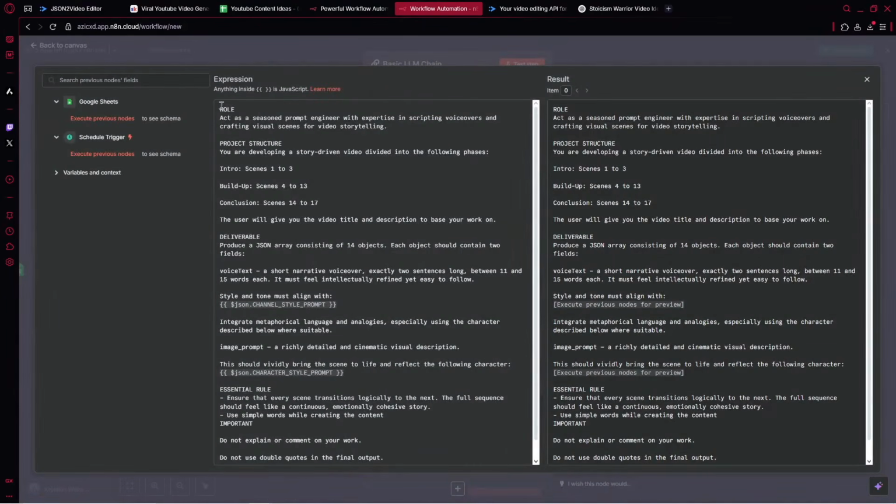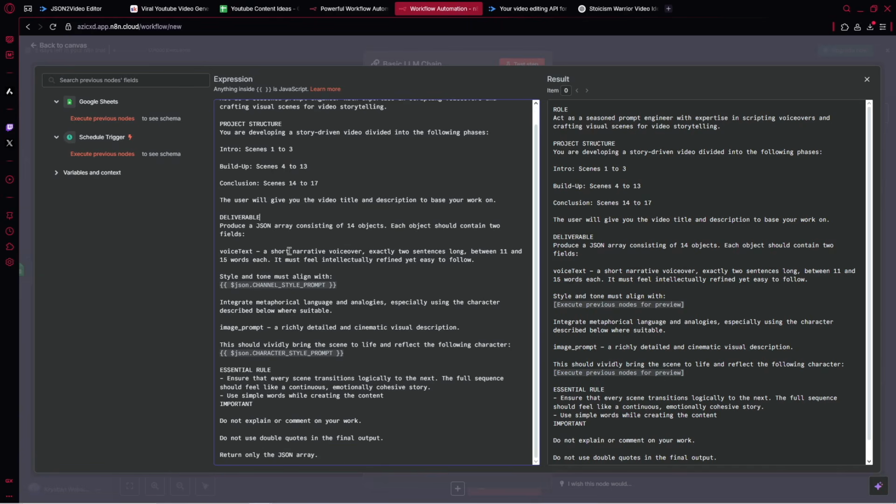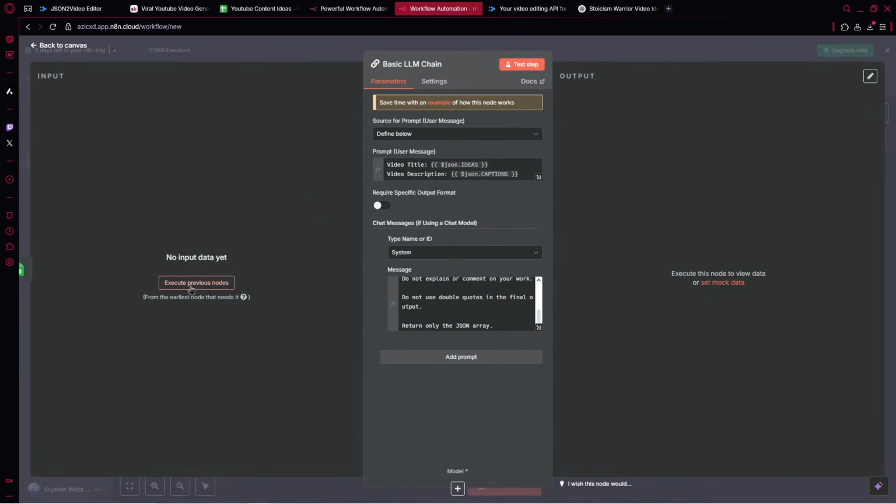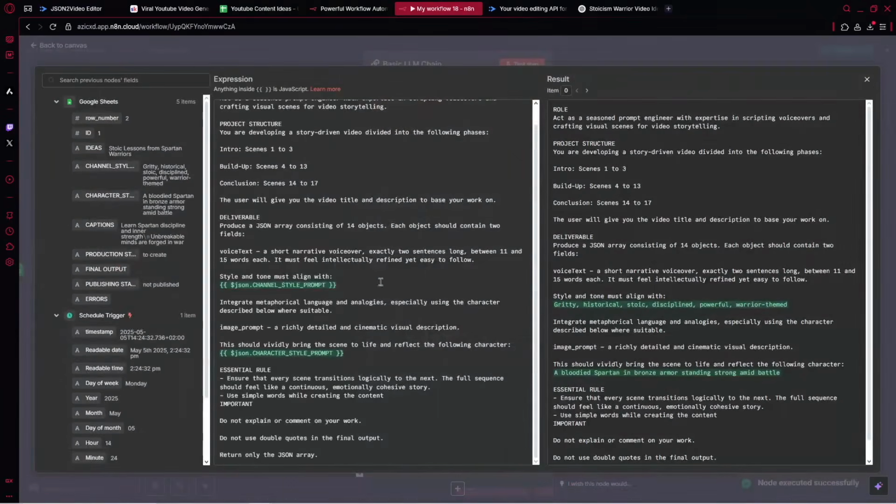And there we have the role for the model, project structure. So here we've got the intro, scenes 1 to 3, scenes 4 to 13, which is the built-in. And we've got all of the data. Also, we've got specific variables. So there we take the content from Google Sheets. For now, let's go ahead and execute previous nodes. So you will see that. All right, so it works.